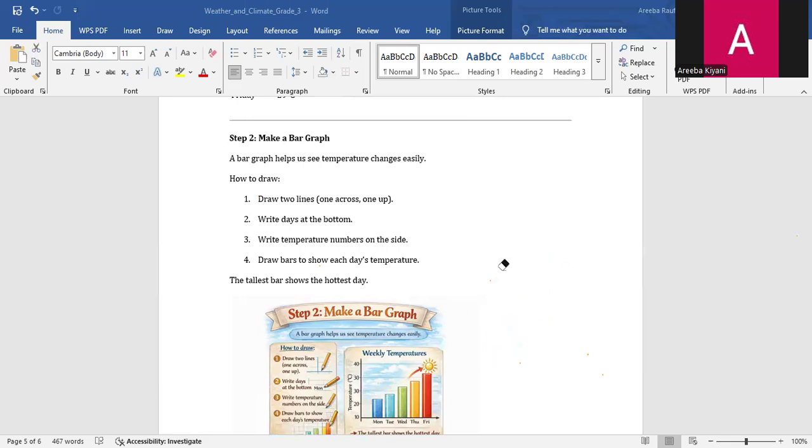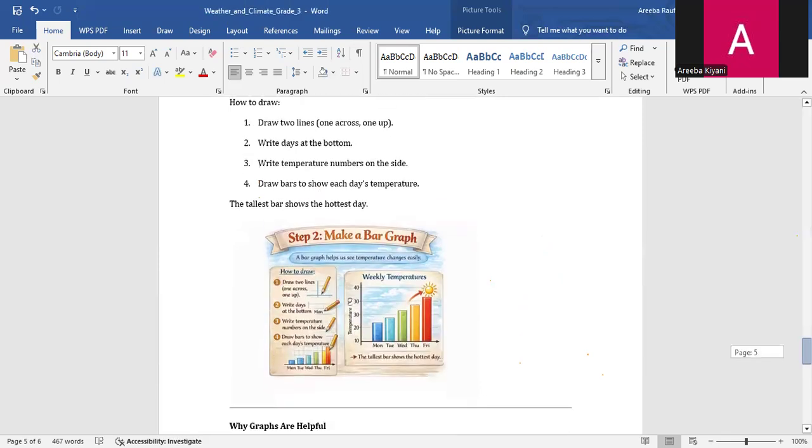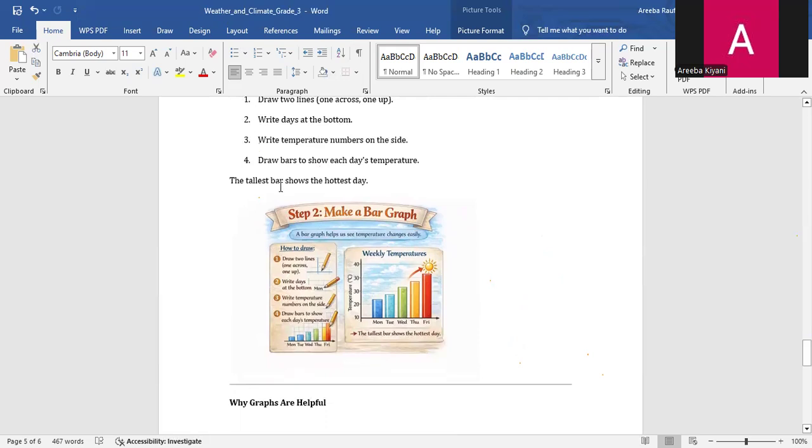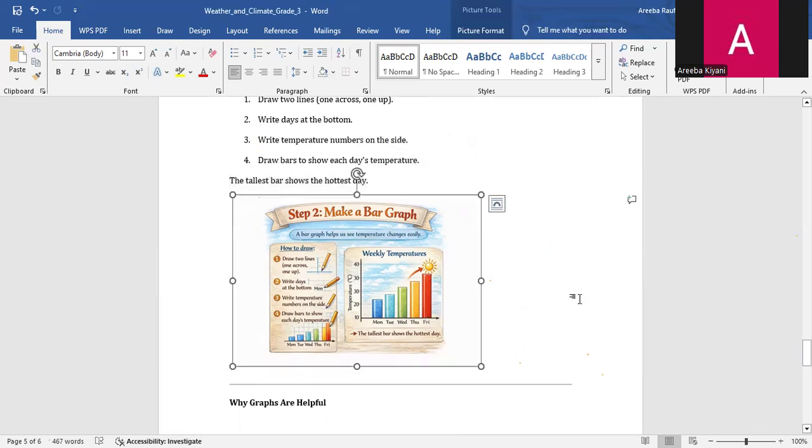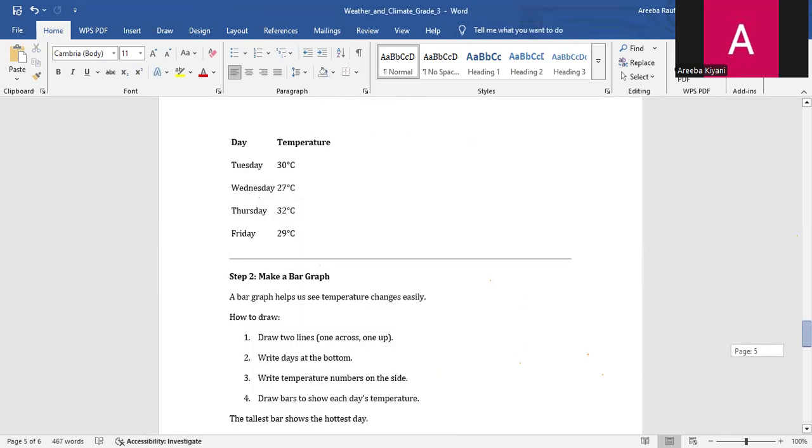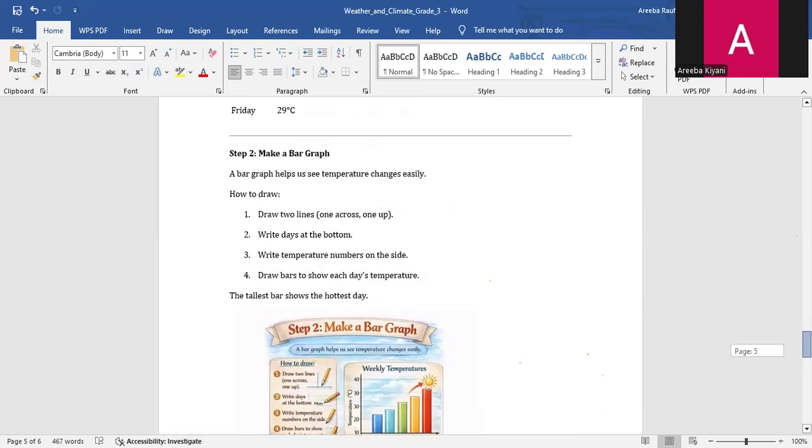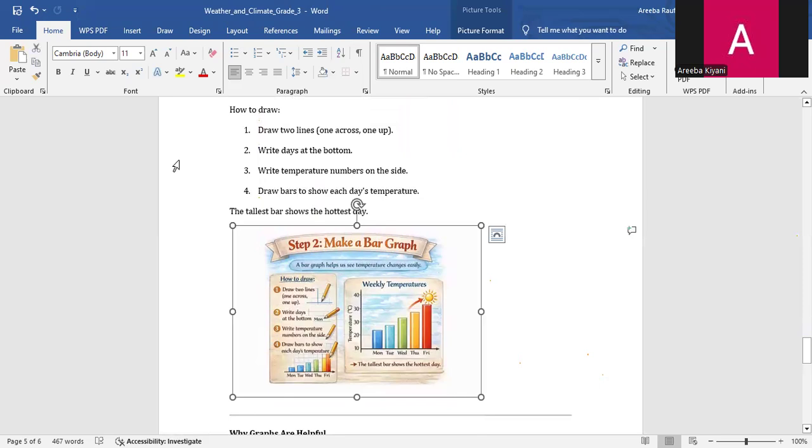Okay. Let's move further. The tallest bar, this is an important point. The tallest bar shows the hottest day. For example, on Friday we have 27.